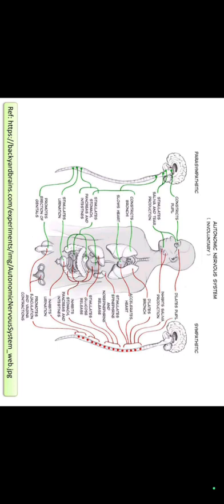Here is the difference between the sympathetic nervous system and the parasympathetic nervous system. The parasympathetic nervous system constricts the pupil; the sympathetic dilates the pupil. The parasympathetic nervous system stimulates saliva and tear production. The sympathetic nervous system inhibits saliva production. The parasympathetic nervous system constricts bronchi and slows the heart. The sympathetic nervous system accelerates the heart and dilates bronchi.